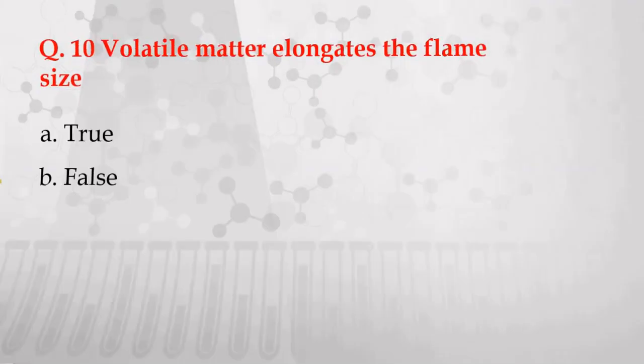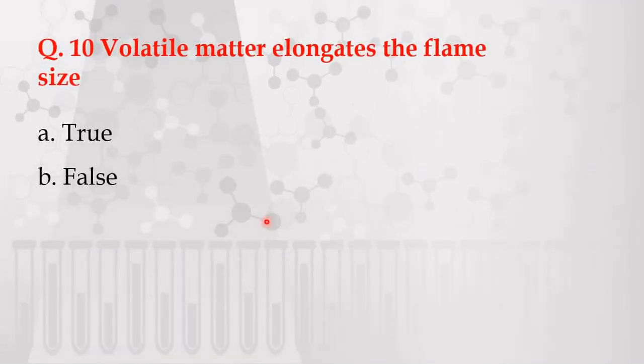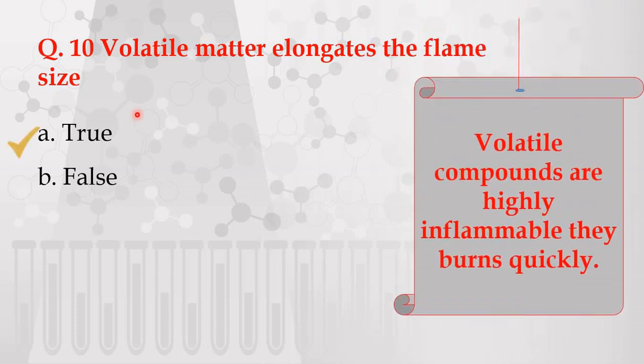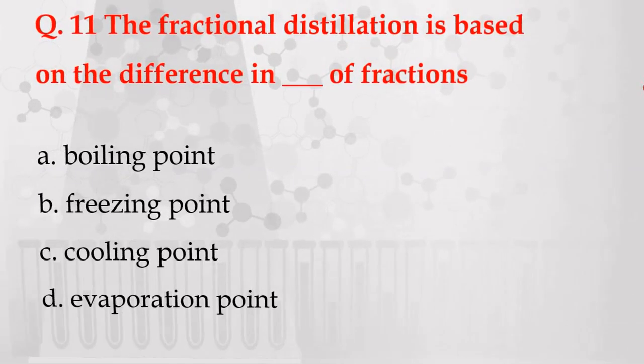Next question. Volatile matter elongates the flame size. The statement is true or false? Yes, the statement is true, because volatile compounds which are present in coal are highly inflammable and they burn quickly.